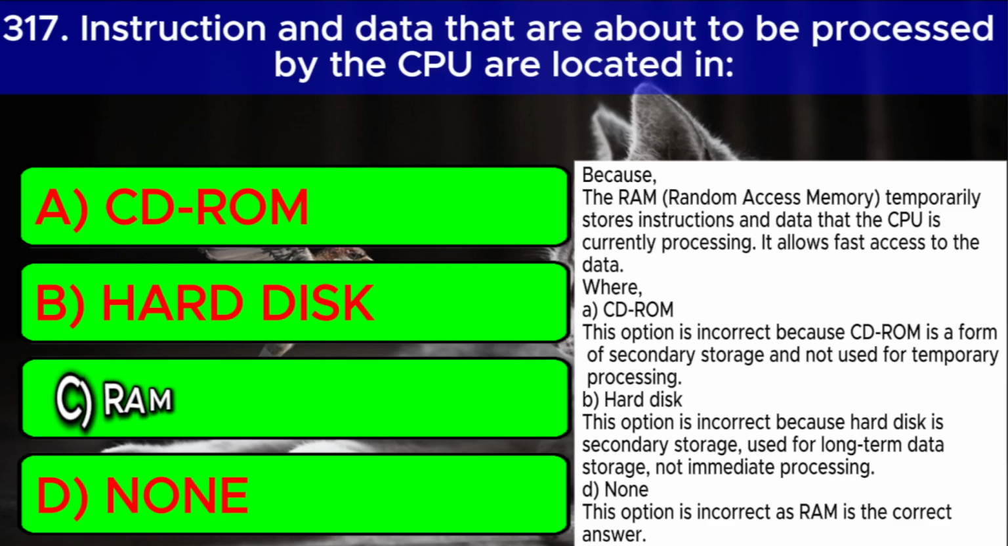Where A. CD-ROM. This option is incorrect because CD-ROM is a form of secondary storage and not used for temporary processing. B. Hard disk. This option is incorrect because hard disk is secondary storage used for long-term data storage, not immediate processing. D. None. This option is incorrect as RAM is the correct answer.